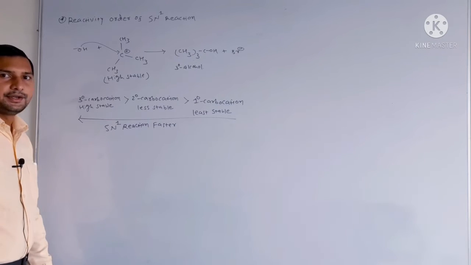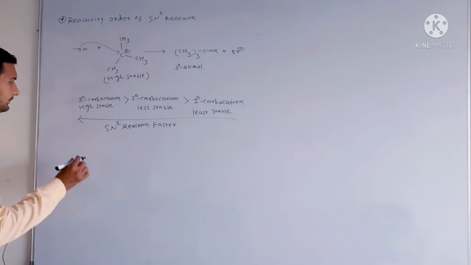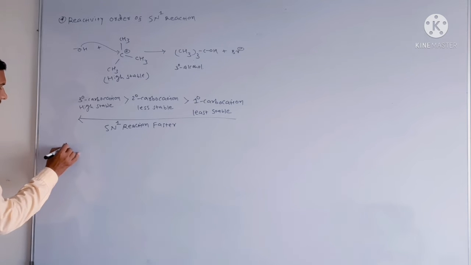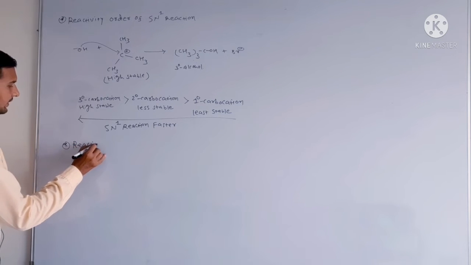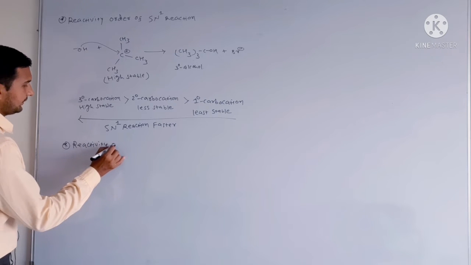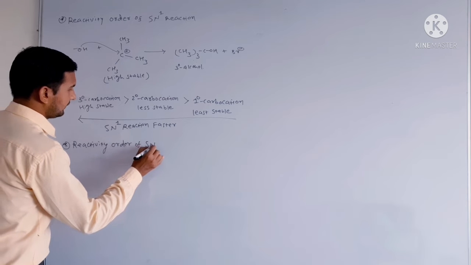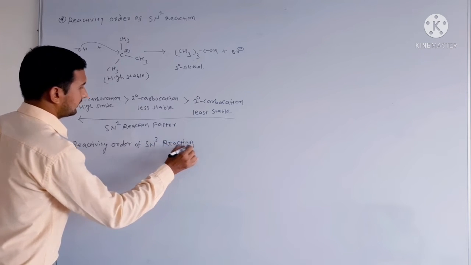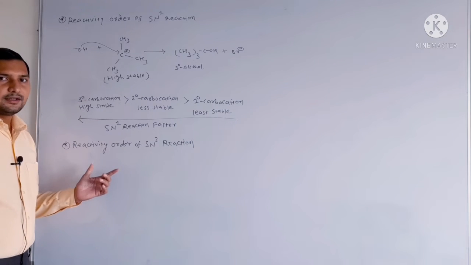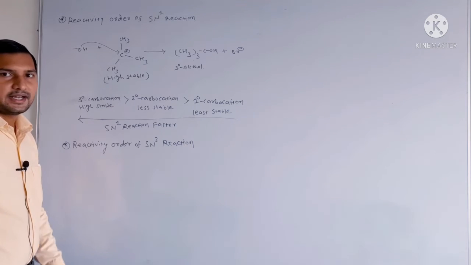Now, the reactivity order with respect to the SN2 reaction. Reactivity order of SN2 reaction towards alkyl halide.